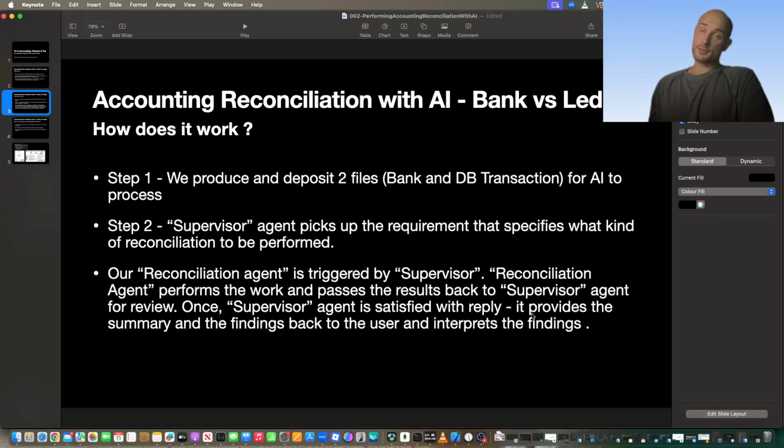And obviously, the supervisor in the end provides the final comments on whether the two data sets have been fully reconciled or there are some variances, and it makes a comment on what exactly has happened, how identical the two data sets are. This is a very usual, very normal task for an accounting team, having two data sets that they're trying to reconcile and find any anomalies or differences.